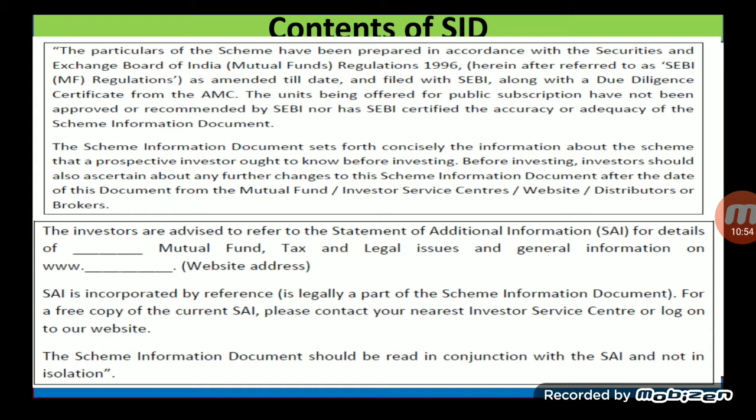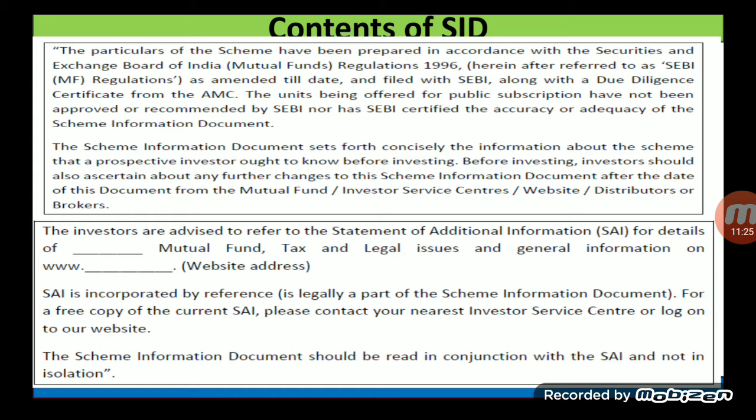The investors are advised to refer to the additional information document, SAI, that is the statement of additional information, for details of mutual fund, tax and legal issues, and general information on the website of dash dash dash. So here the website and contact are given for legal information to the investors.